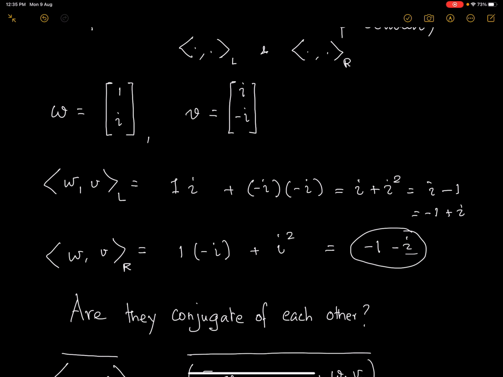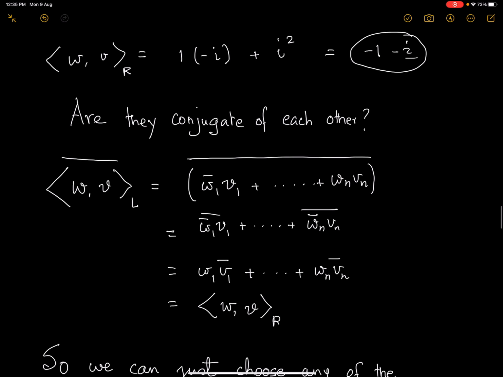The answer turns out to be yes, which you can mathematically prove. For those who know about complex numbers, if you take the left inner product, which is a complex number, and then take its conjugate, basically you are taking the conjugate over this sum of complex numbers, w_n bar. If I have z1 plus z2, two numbers, and take their conjugate, you can easily prove that the conjugate of the sum is the sum of the conjugates, which is exactly this.